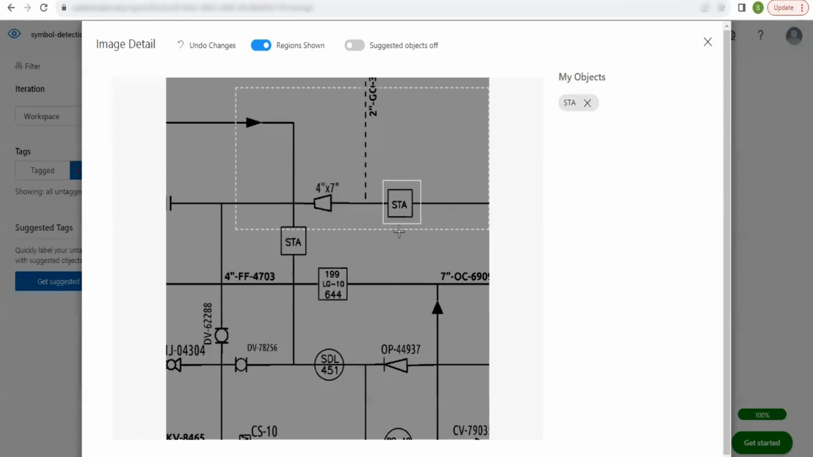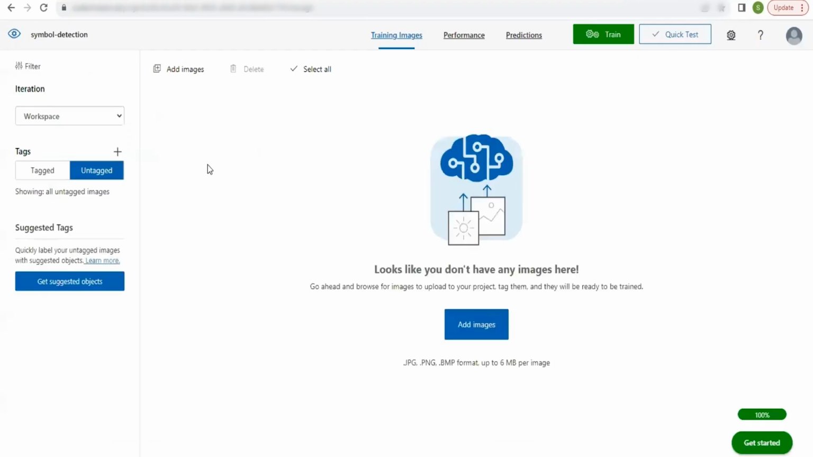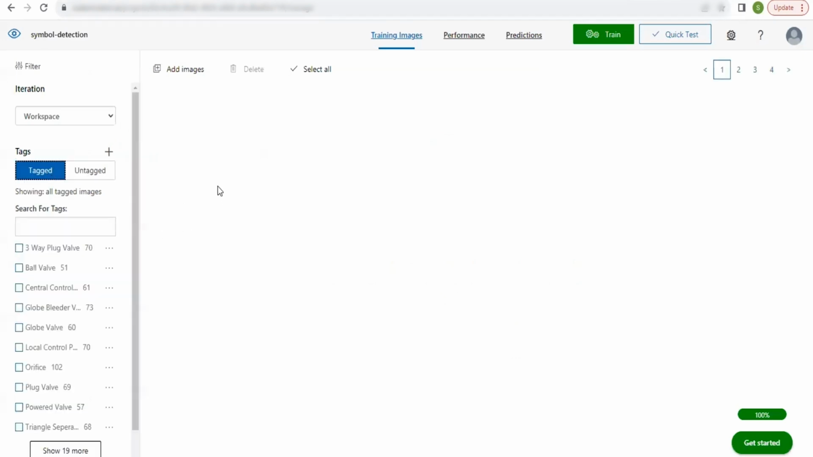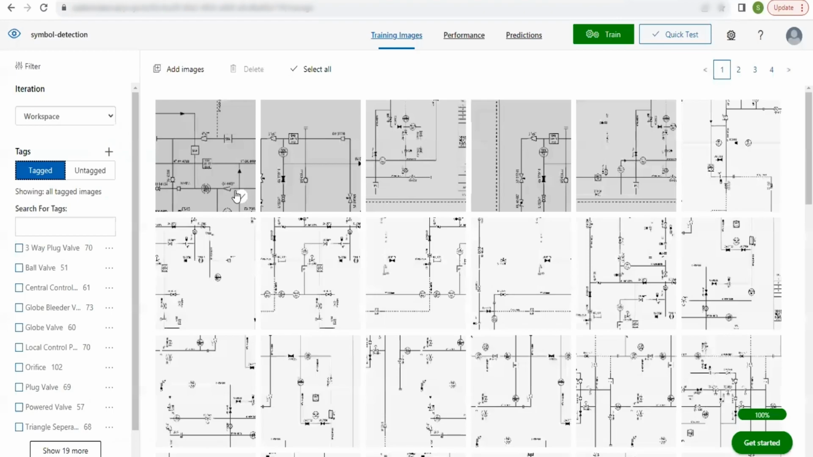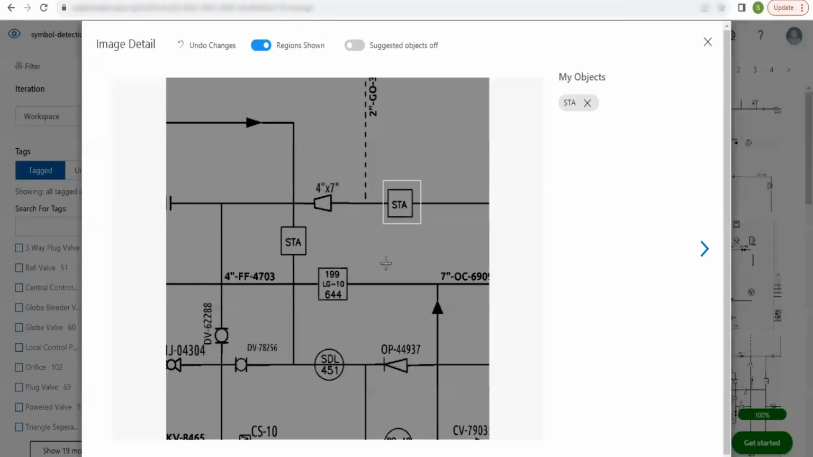Now I have labeled one object in this image, so it will be entered into tagged images. It is not present in untagged. You can see that just now I have labeled this object as STA and this image has entered into tagged. If I remove this label, then it will enter into untagged.